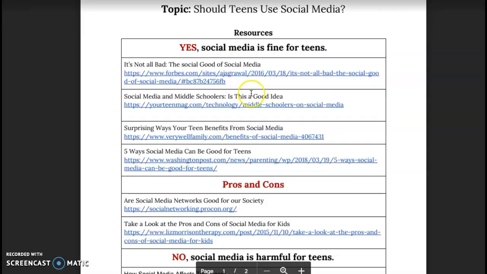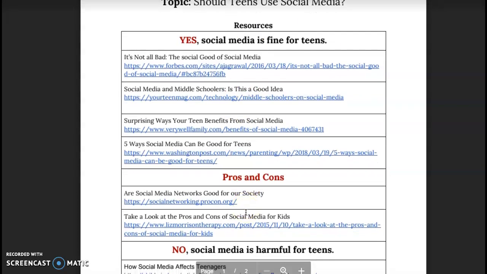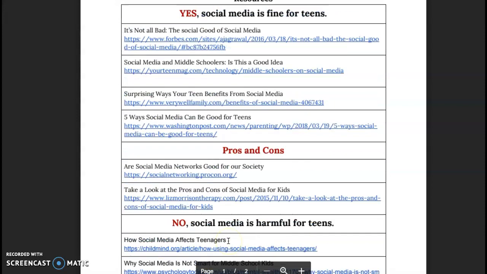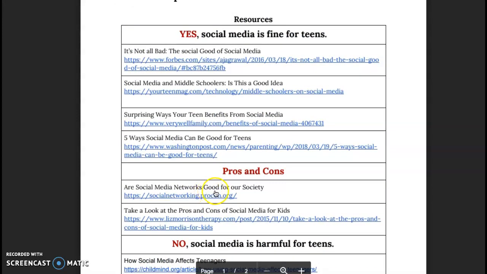Once I get there, I'm going to find three credible website links that I could use to help support my claim of social media being beneficial. Right here are the yes ones. I have some pros and cons, and I have the no ones. Of course, I'm not going to go into the no ones, but I am going to start with this one right here. It's procon.org. I know that is a credible source. It ends in .org because it's pro-con. It gives both sides of the argument. Hopefully it's up to date as well.